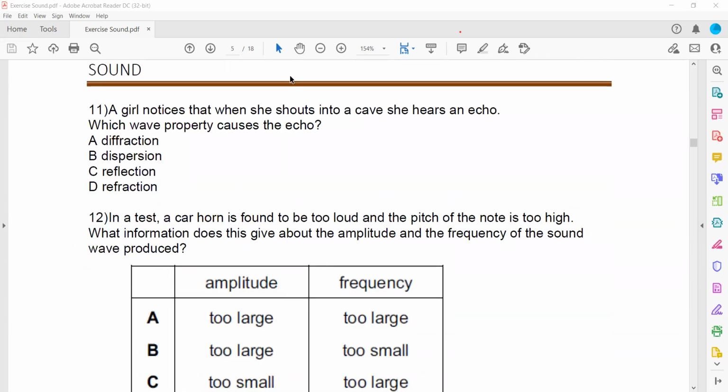A girl notices that when she shouts into a cave, an echo is produced. Echo always refers to reflection. When the sound waves bounce back, are reflected back, we call that an echo. So C is the right option.